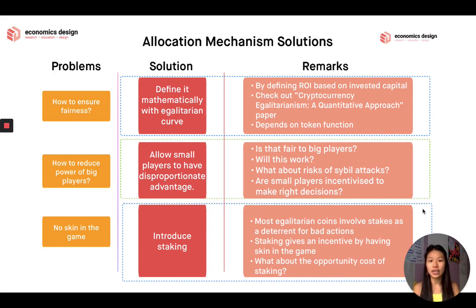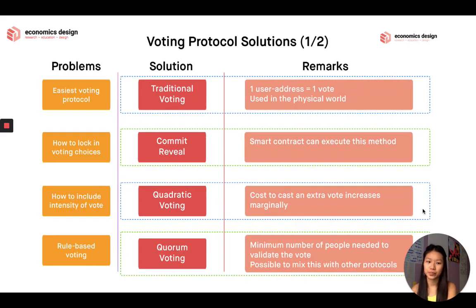Because when you stake, you essentially lock your tokens up. And if you're a small player, I don't want to be staking because the opportunity cost is my tokens being locked up. I can't exchange it, I can't liquidate it, I can't use it. So then it's not fair for me as a small player. So these are some things that you want to consider.